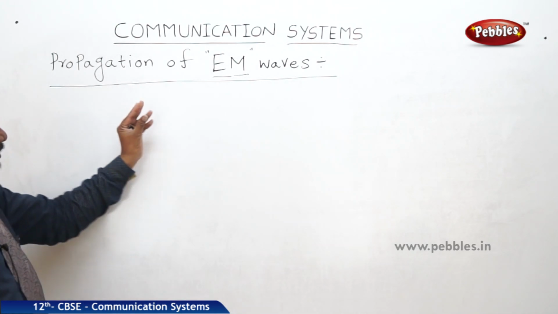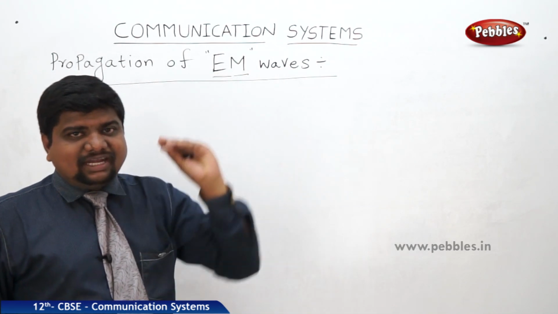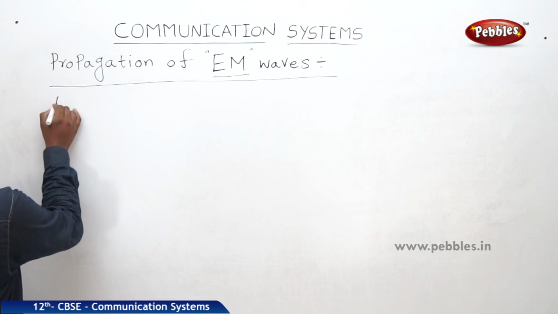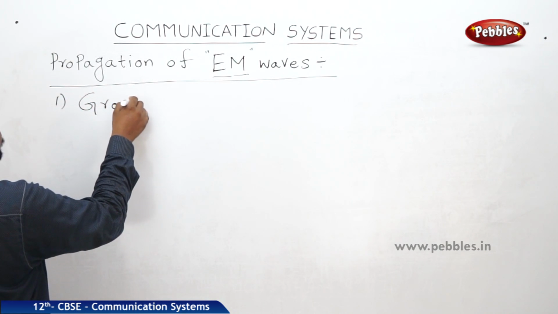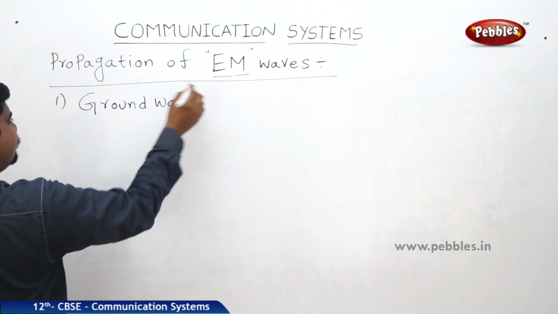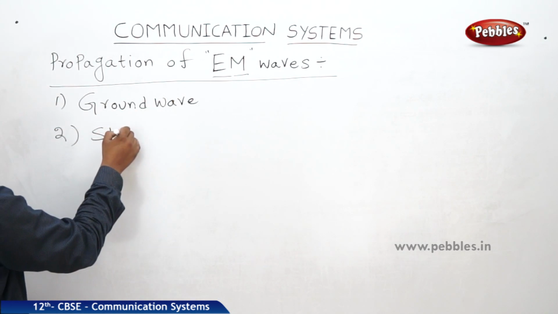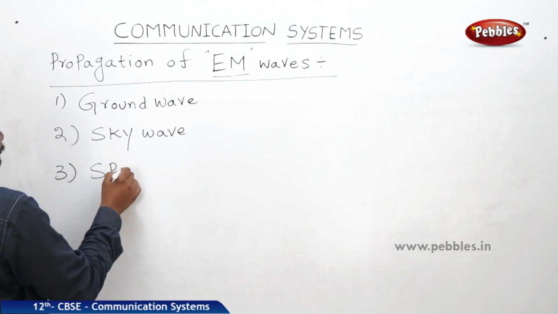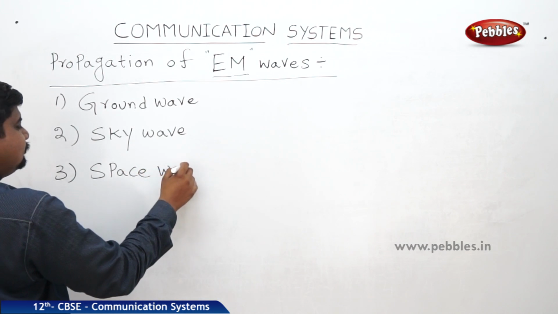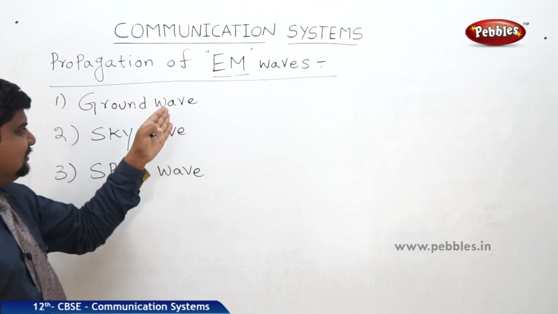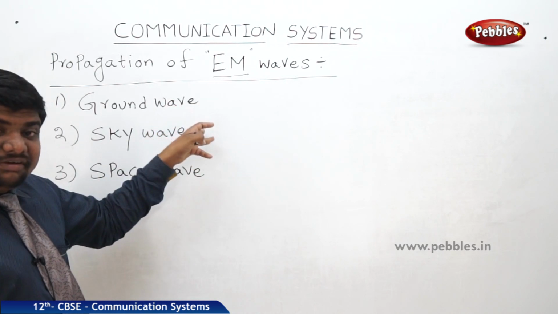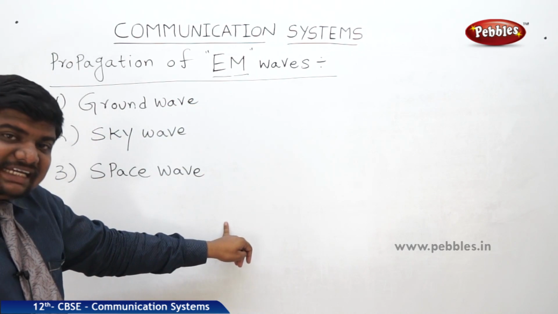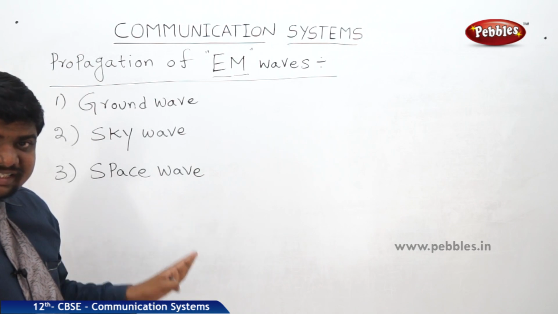But here, if you want to see a clear picture of the propagation of electromagnetic waves, these waves are classified into three types of propagation. First one is ground wave. Second one is sky wave. Third one is space wave. So what is the physical significance of each wave? Where will it work? What is the frequency range of that? Why are these electromagnetic waves classified into these three types for propagation? We are going to see now.